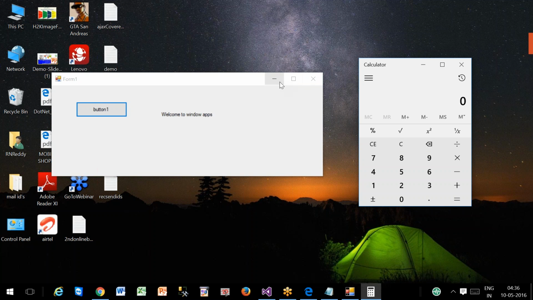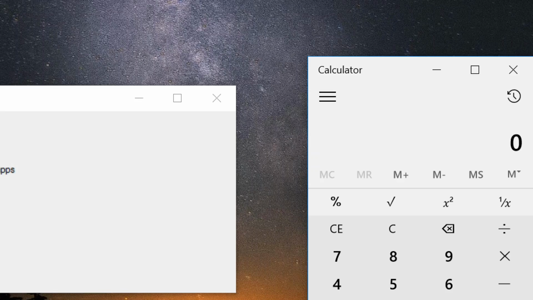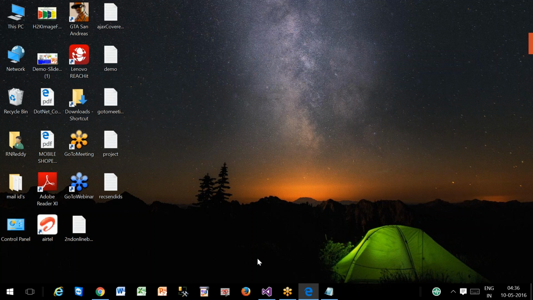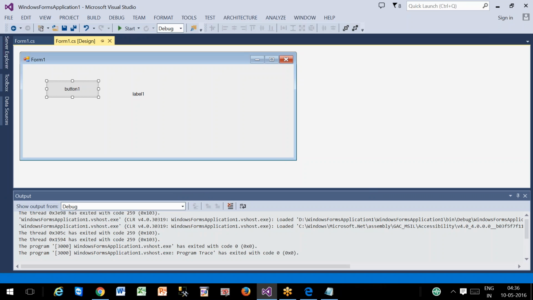Close button, maximize button, minimize button. Here the form name is Form1. Here they have given the form name as Calculator. Here you have one button, one label. There they have so many buttons, and you can see you enter 585 plus 5 equal to, so the application has logic. Tomorrow we can develop this application with our own hands. In this way we can say that a Windows application will have a special user interface.